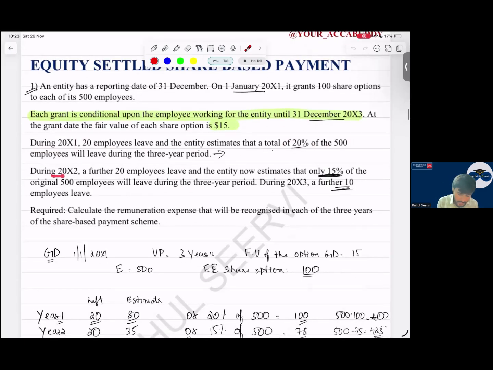In 20X2, a further 20 employees leave, and the estimate is that only 15% of the original 500 employees will leave. So how many are remaining here? Here 80 percent are remaining. Here 85 percent are remaining. Then in 20X3, a further 10 employees leave the company.